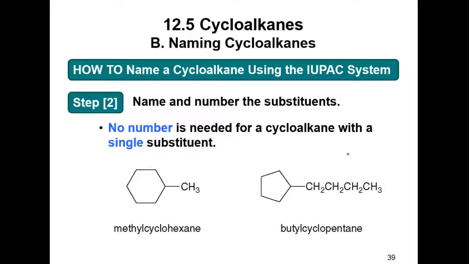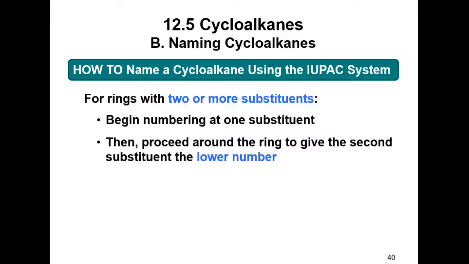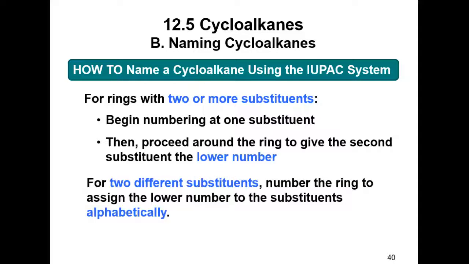Name and number the substituents. No number is needed for a cycloalkane with 1 substituent. Just like I said, methylcyclohexane. It doesn't matter where you put it, it's the same molecule. All right, look at this, butylcyclopentane. It doesn't matter where the butyl group is, you don't have to number it. It's only when you get to 2 or more. Okay, when you get to 2, you begin numbering at 1 substituent. Okay, then proceed around the ring in the direction that gives the lowest numbering.